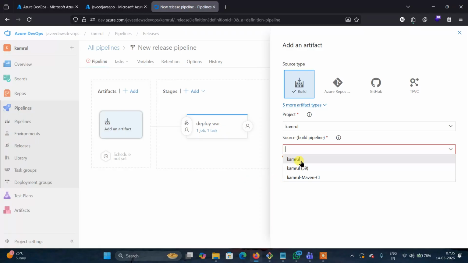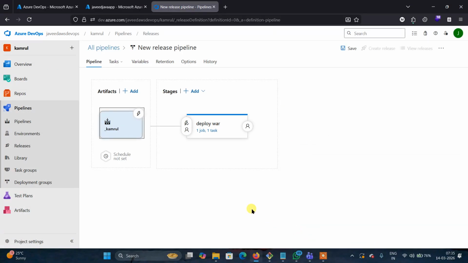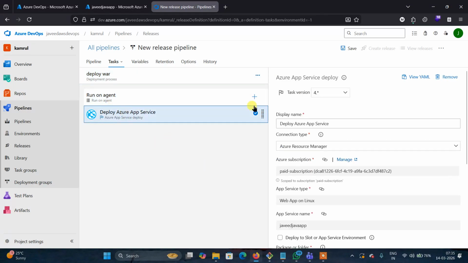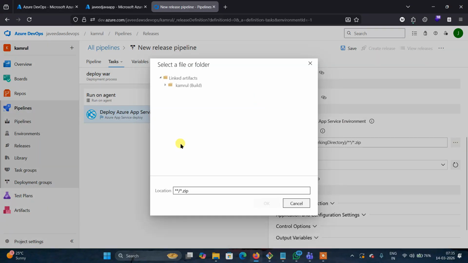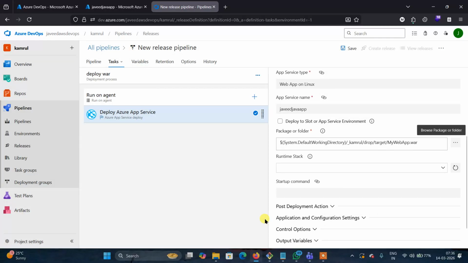What is the latest pipeline? Let me check here. Okay, selected, add. Then we need to select the path, the war path. This is the war path. Check here. Under the drop location, under the target folder, you have a war there. Understood? So this is the path where the war is.